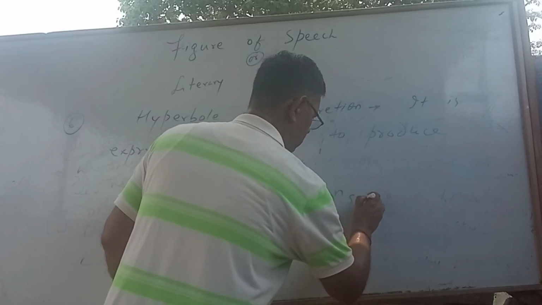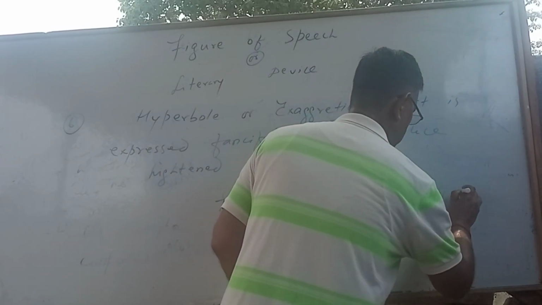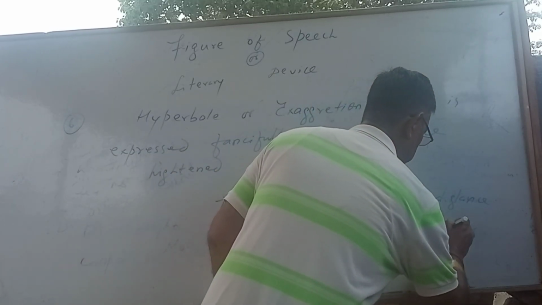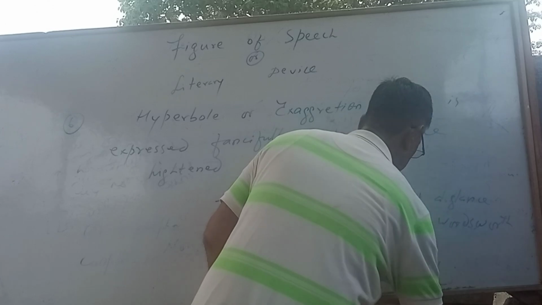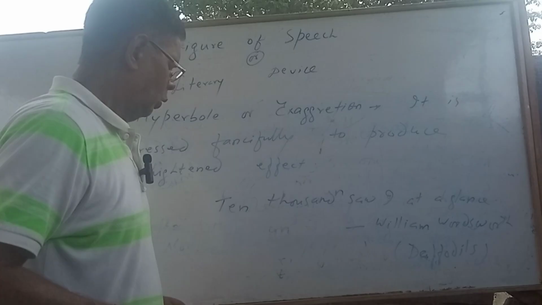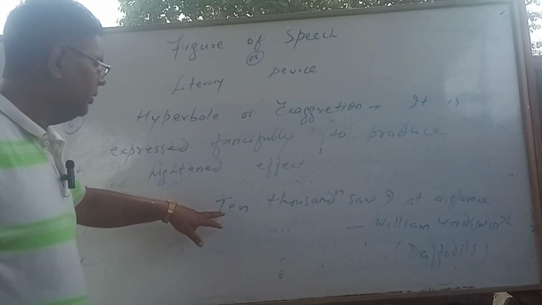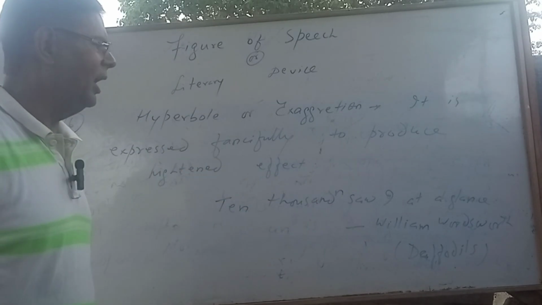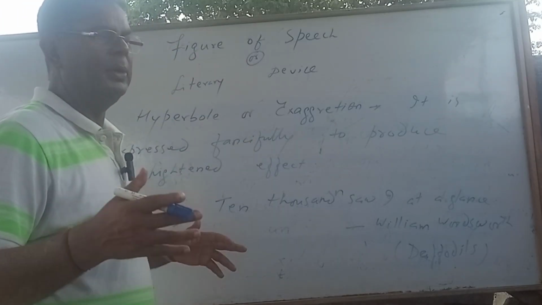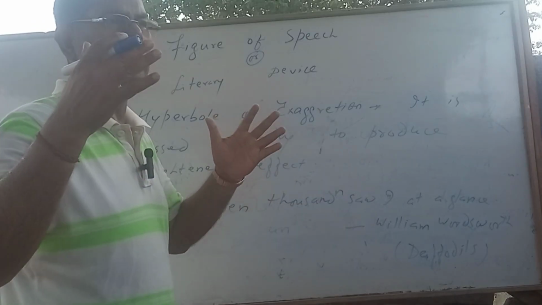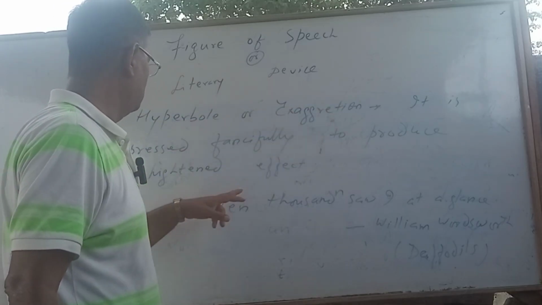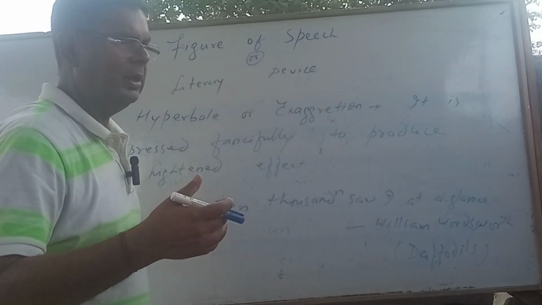10,000 saw I at a glance. Look here. This is the line of William Wordsworth from Daffodils. To understand the sentence, you will get everything clear. 10,000 saw I at a glance means the poet saw 10,000 daffodils once at a glance. But it is not possible. It simply means the poet wants to tell us that he has seen a lot of daffodils scattered by the side of the lake. So hyperbole is expressed to produce heightened effect, to express in an exaggerated manner.